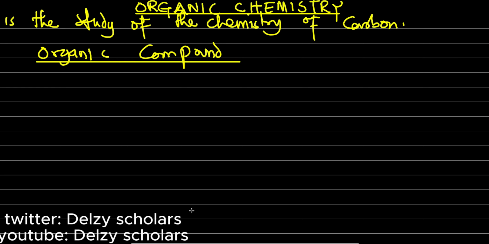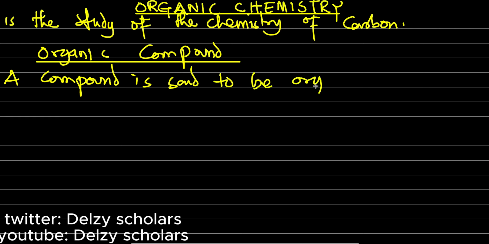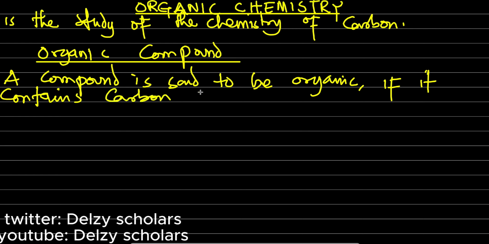A compound is said to be organic if it contains carbon, at least carbon and hydrogen. That simply means that for any compound to be termed organic, that compound must contain carbon covalently bonded to hydrogen.